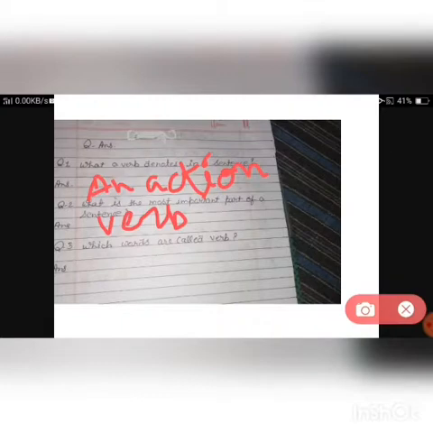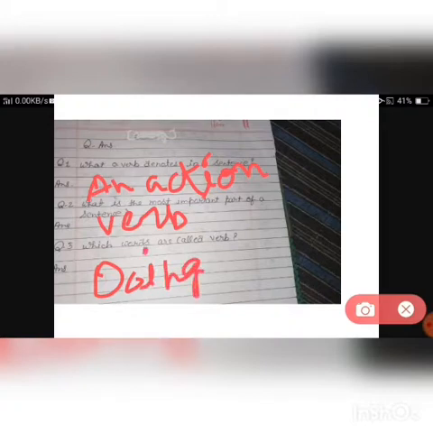Now Khushi, you tell me, which words are called verbs? In a sentence we know that a verb is very important, but which words are called verbs? Doing, very good. Doing and being words are called verbs. Very good.